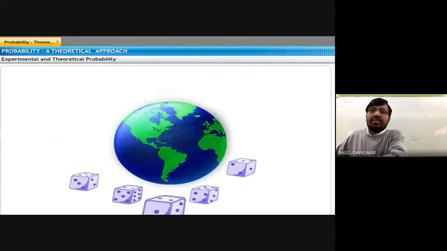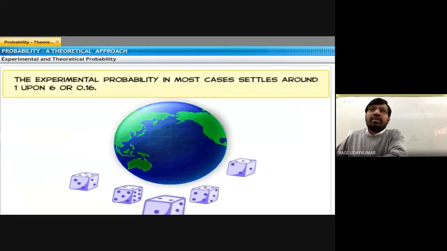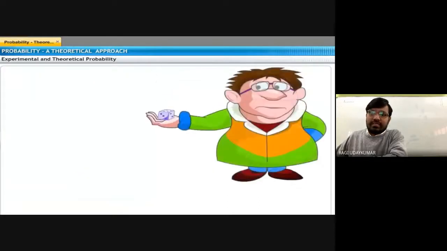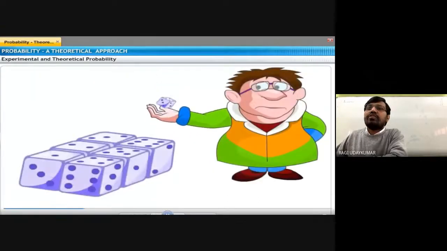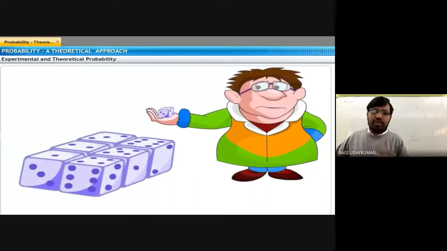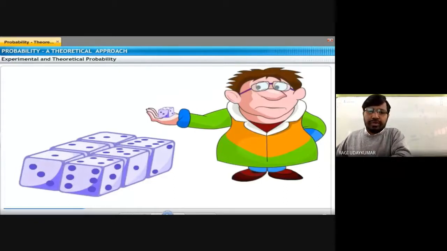In most cases, the experimental probability settles around 1 upon 6, when you throw a die more times. Even tossing a coin works this way. In probability, most problems are based on tossing a coin, throwing a die, and taking a card from a pack of cards. That I will explain to you on the board very clearly.